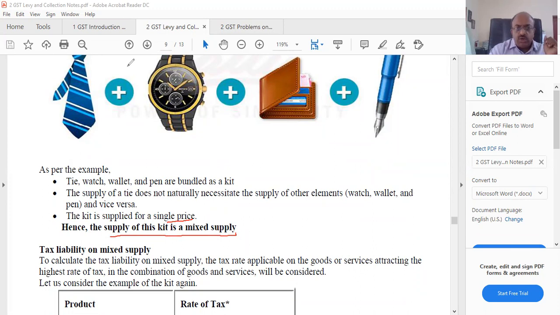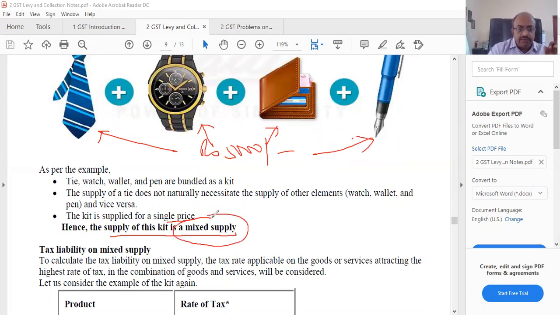Now in that case, it's totally bundled together at, say, rupees 5,000. So what is the rate that I'm going to apply to this? What is the GST rate? Should I apply the tie rate? Should I apply this rate? Are they naturally bundled? No, they are not naturally bundled. Therefore, it's a mixed supply. Tax liability of mixed supply is as follows. To calculate the tax liability of mixed supply, the tax rate applicable on the goods or service attracting the highest rate in the combination of goods will be considered. So let us look at our example.